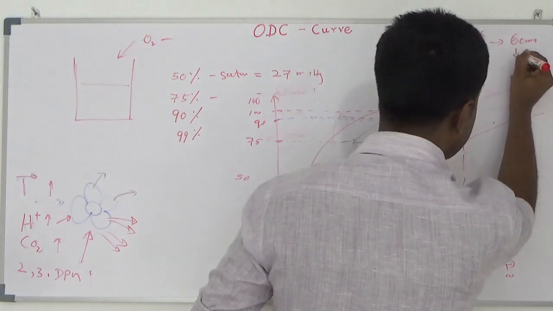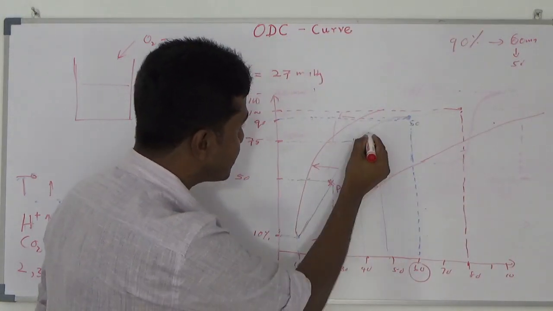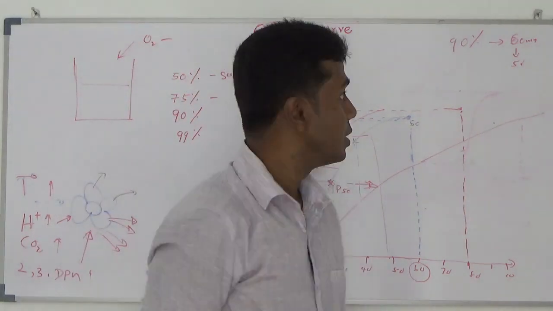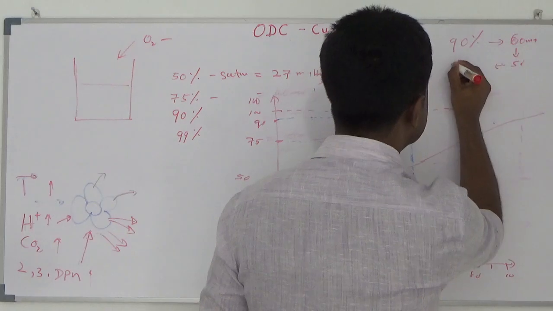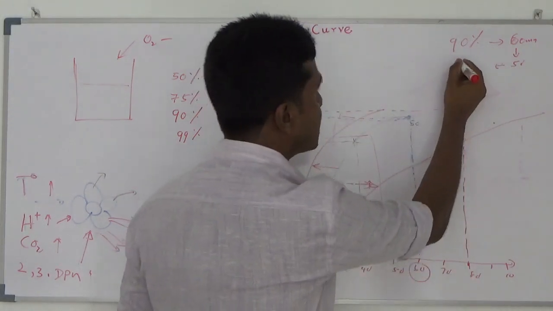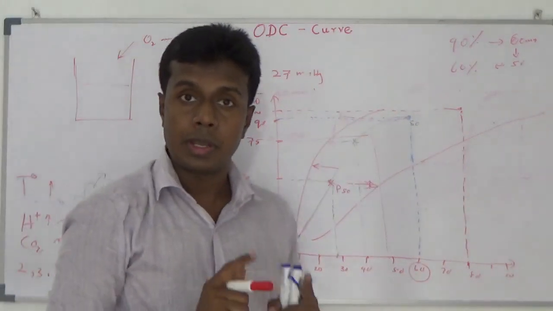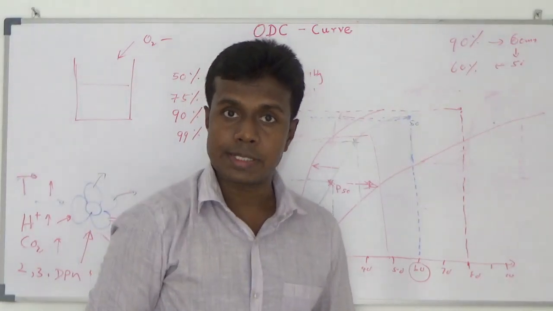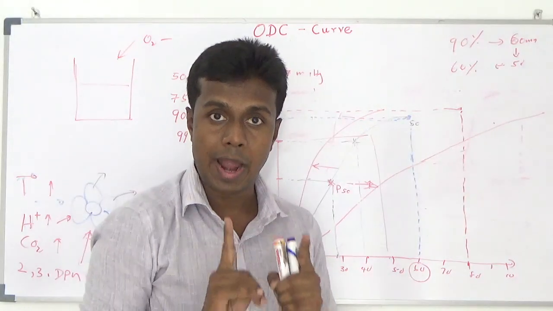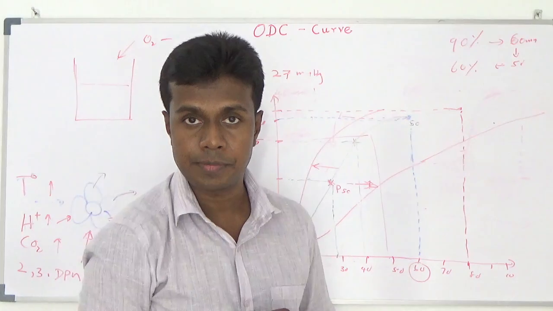If it drops to 50, your oxygen saturation will rapidly drop. Oxygen saturation in that case may be somewhere around 60. It drops rapidly, so that point we call the ICU point. Why? In the ICU, you should have at least more than 90% saturation in your patient.